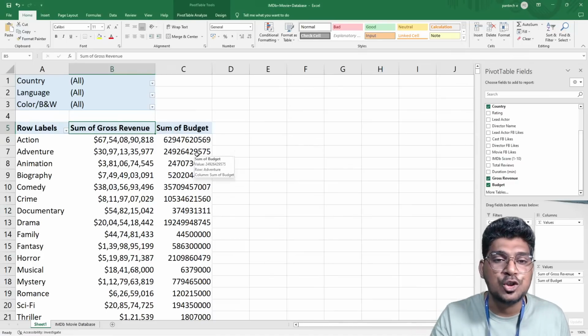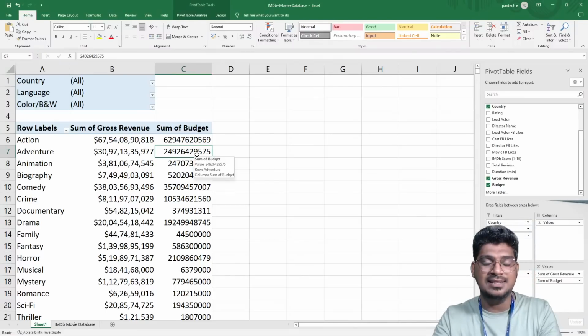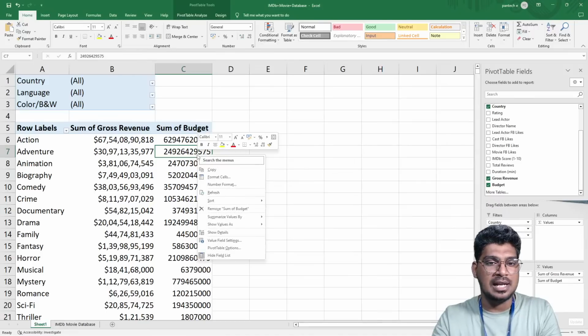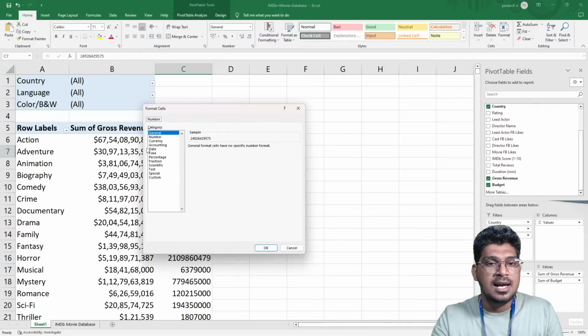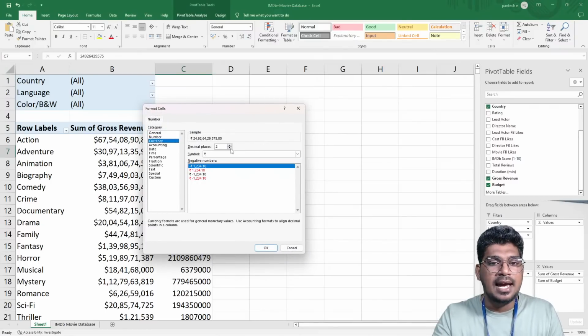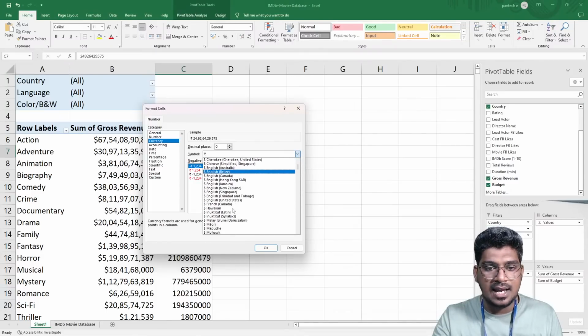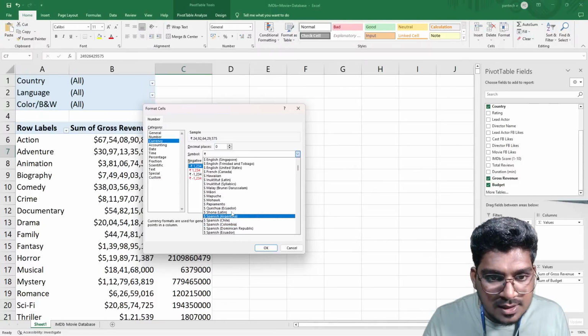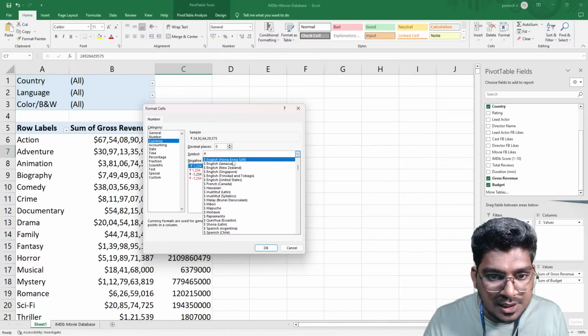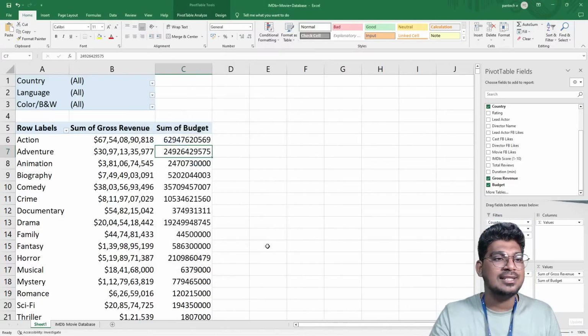I want to change the currency and don't need a decimal, so I'm making it 0 here, and after that I'm selecting the currency type or symbol, that is United States, America. Yes, English, United States. I'm going to select the dollar here.